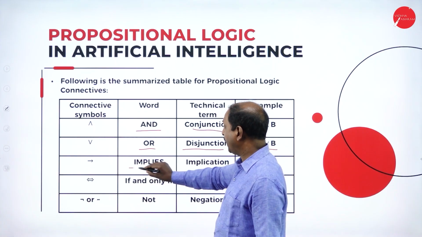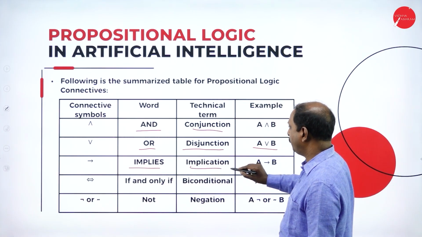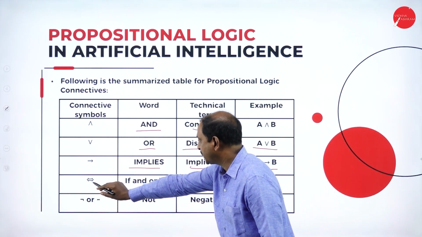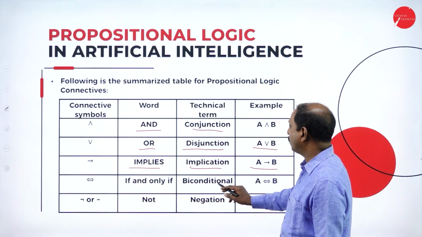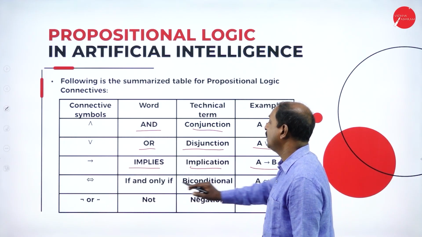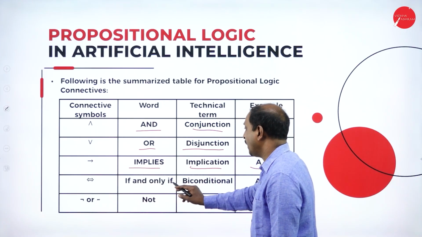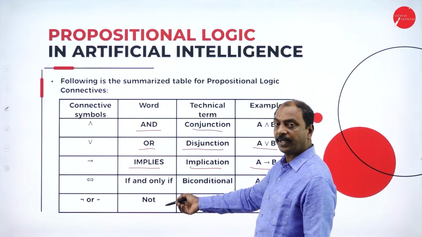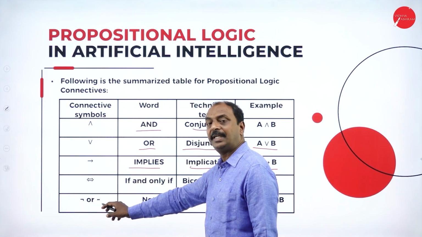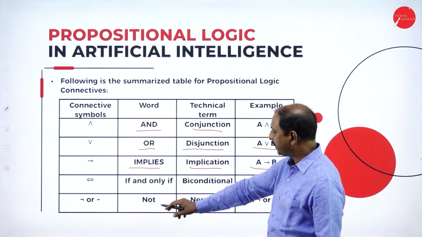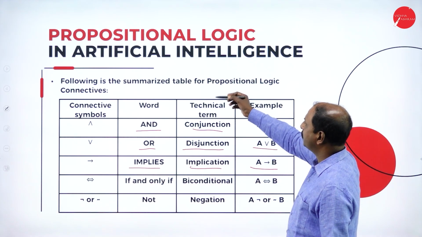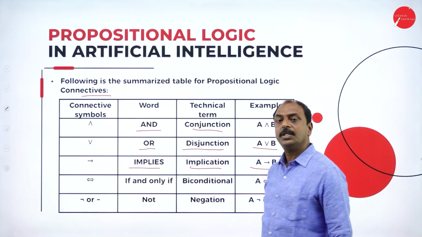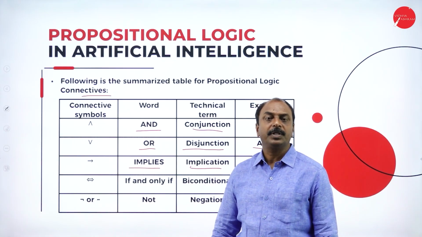Then there is implication, the operation called implication: A implies B. Next, this is called bidirectional, if and only if. It is called the biconditional. Biconditional means if and only if. And this is negation, the NOT operator, the wave symbol or tilde, which we use to represent the NOT operation. These are the different connectives, or logical operators, to connect simple propositions.